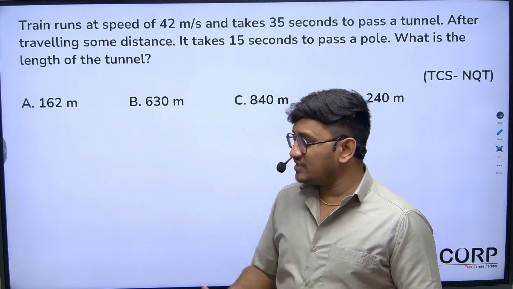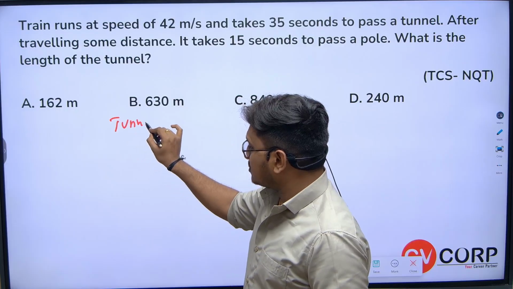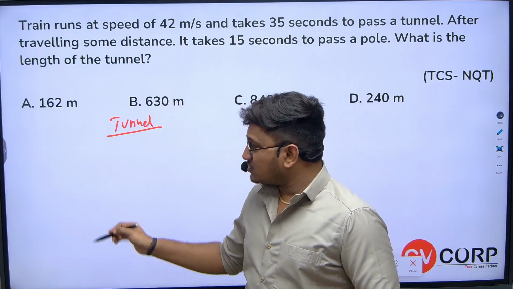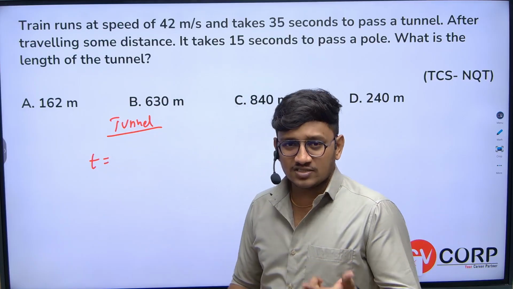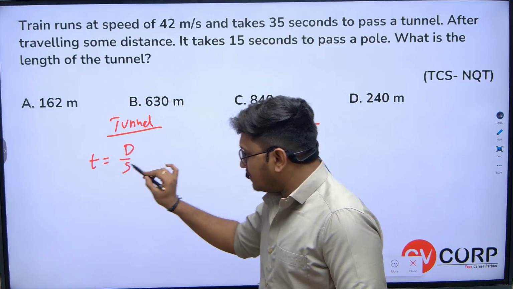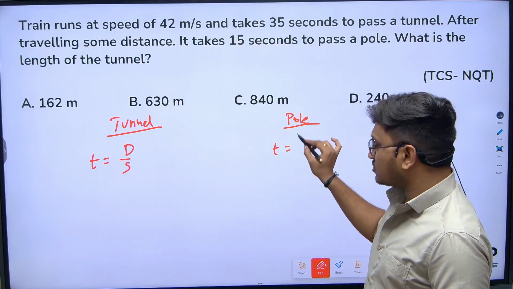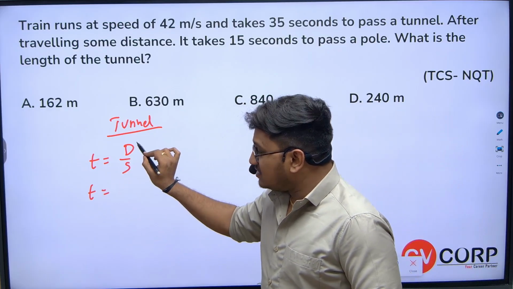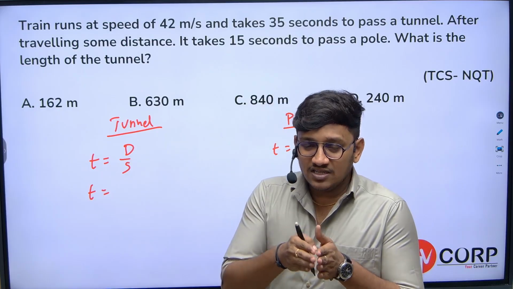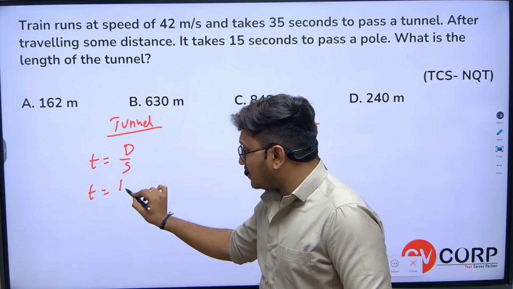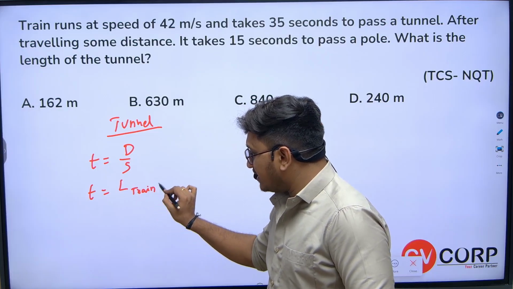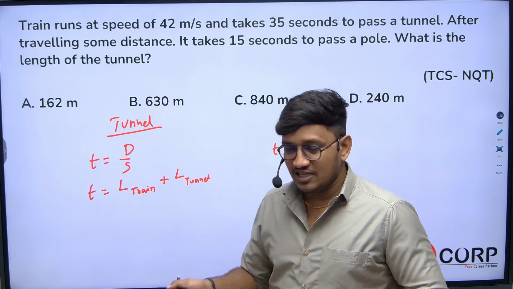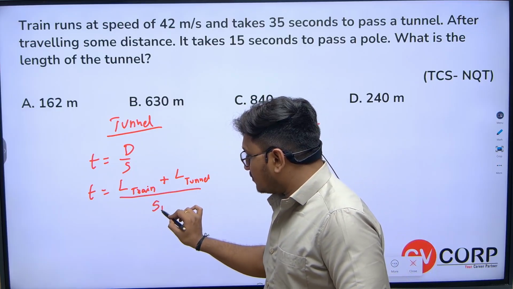What's basically the distance difference here, when the train is crossing a tunnel and when the train is crossing a pole? When the train crosses a tunnel, how much time is taken? Time is equal to distance by speed. Here also, how much time is taken by the train to cross a pole? Distance by speed. But when the train is crossing a tunnel, the length of the train plus the length of the tunnel should be considered as the total distance, divided by the speed of the train.